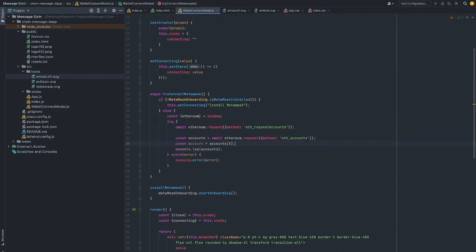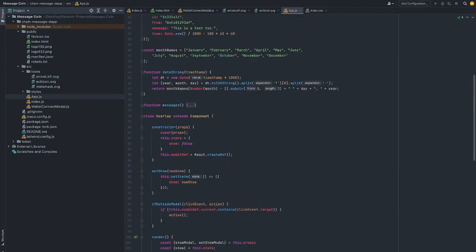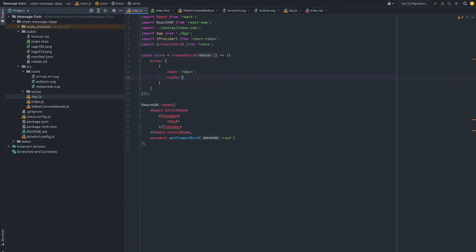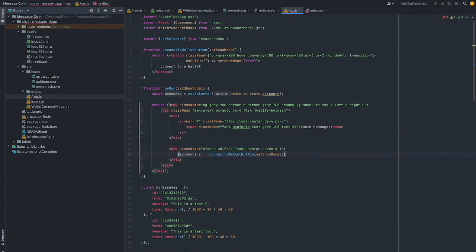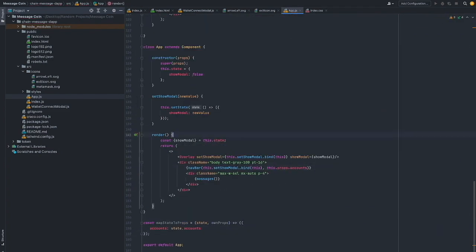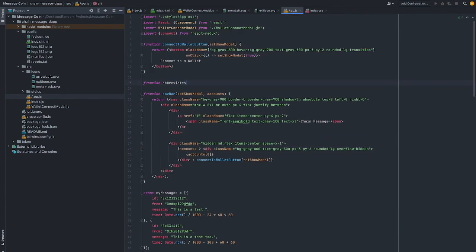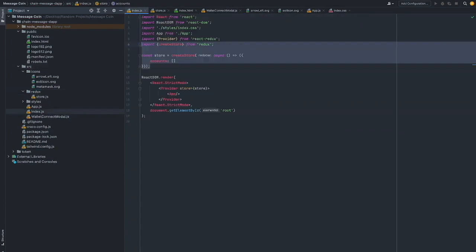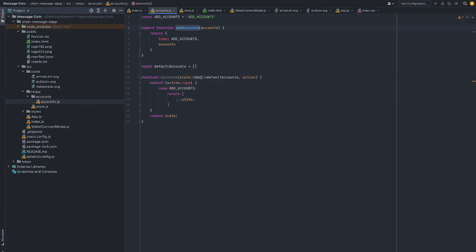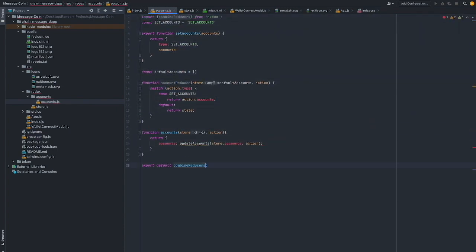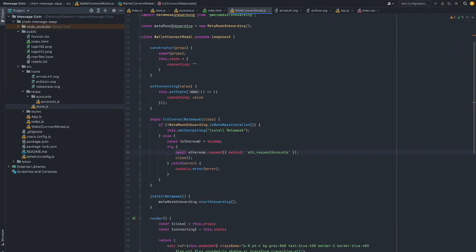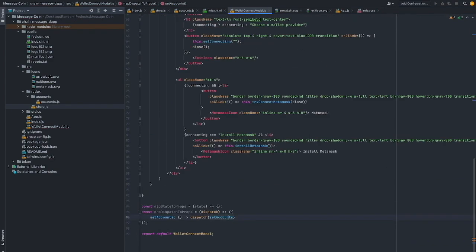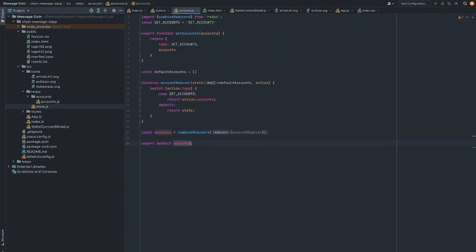MetaMask luckily provided a nice SDK to interact with, and I learned a little bit of how to use the injected Ethereum SDK as well to figure out where accounts are and stuff like that. I also ended up having to use a bit of Redux here, which is the first time I actually implemented Redux myself.